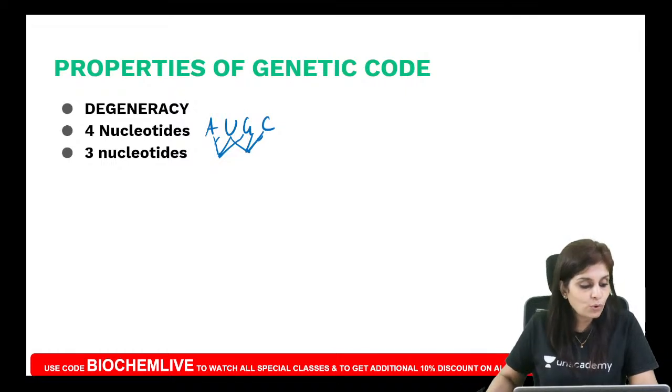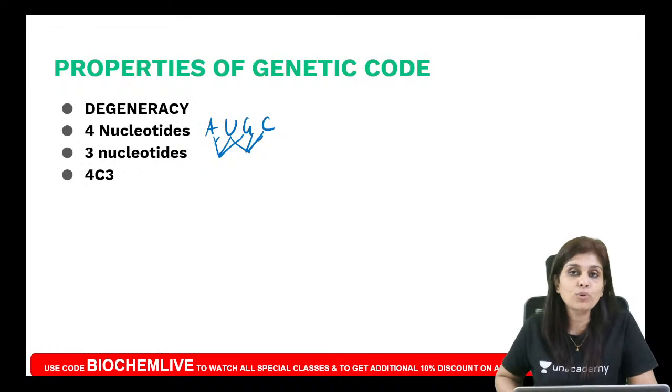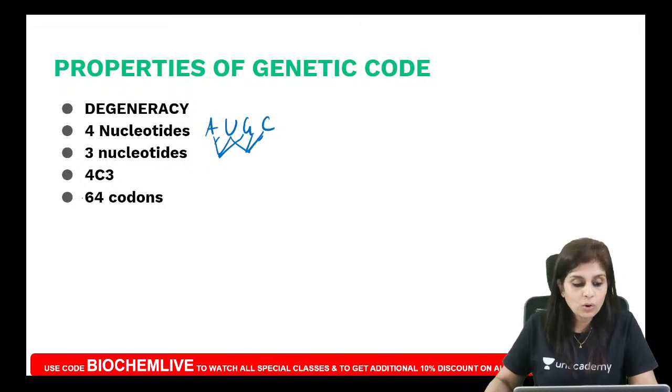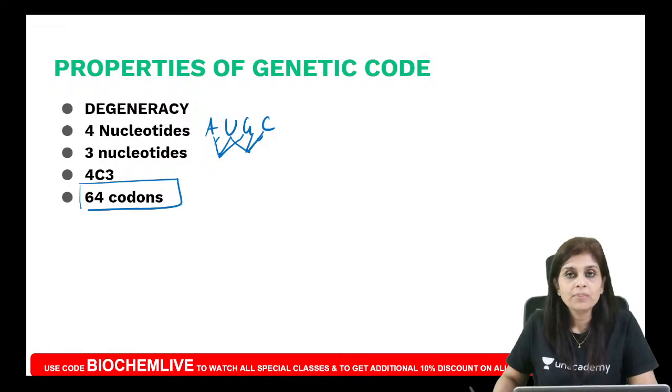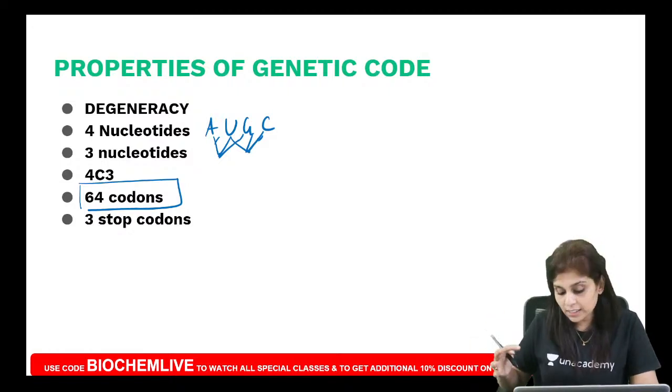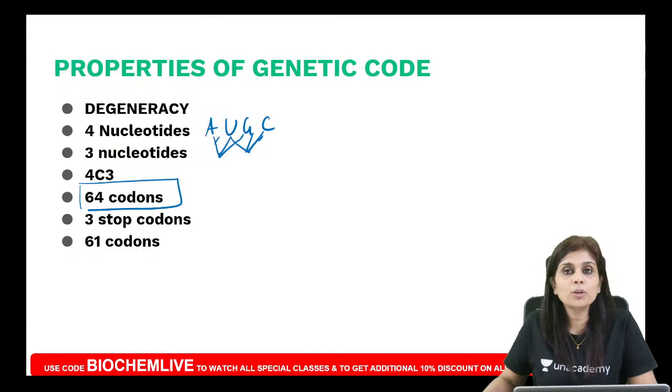We have 4C3 combinations. What do you mean by 4C3 combinations? 4 to the power of 3. What is 4 to the power of 3? It is 64. So totally how many codons do we have? Totally we have 64 codons. And out of 64 codons, how many are stop codons? Amber codons or stop codons? There are 3 stop codons. So how many codons code for amino acids? The remaining 61 codons code for amino acids.